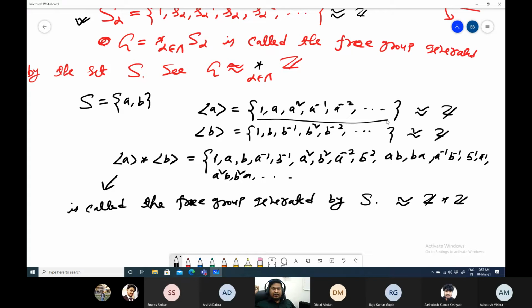I am not defining anything, it is just a notation. It is not a free product. What do you mean by a group generated by one letter? Here this is a letter, this is also a letter, and these are just letters and they are independent.